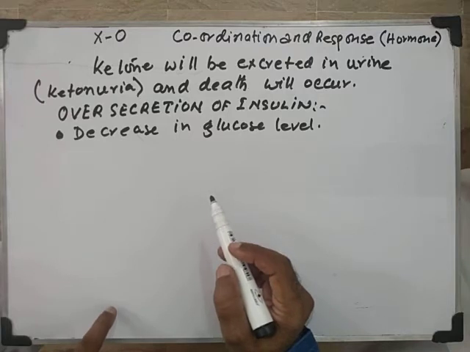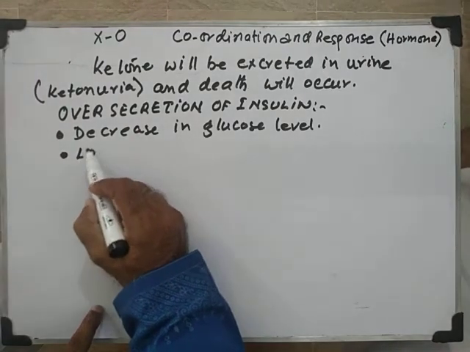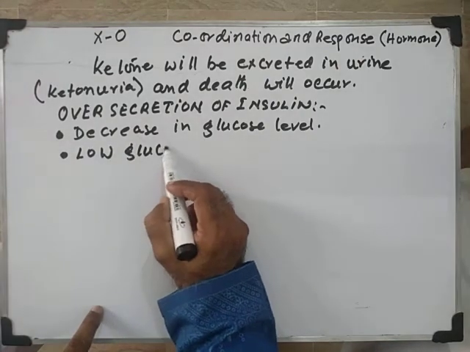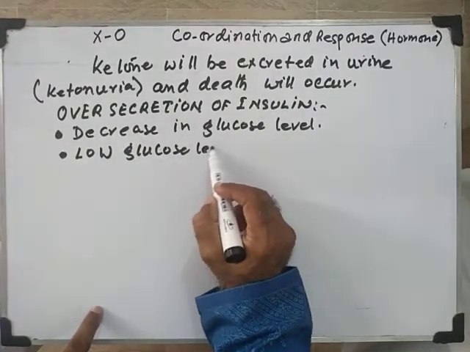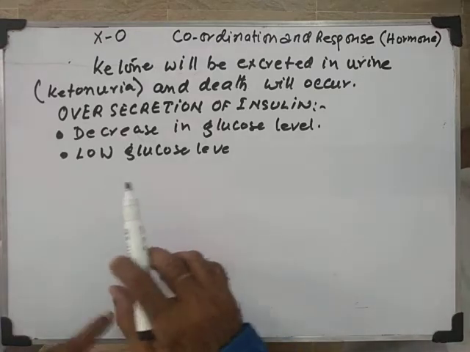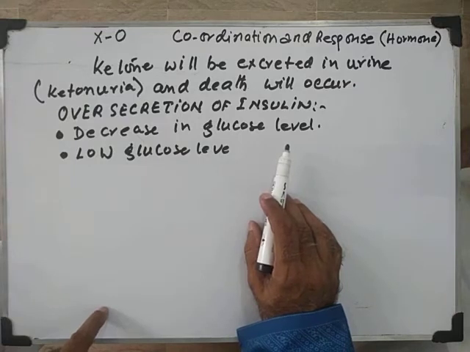Low blood glucose results in a condition called shock. So you see, below normal. The low glucose level in blood. You know that our glucose concentration in the blood should be normal. So when there is oversecretion of insulin, there will be decrease in glucose level.